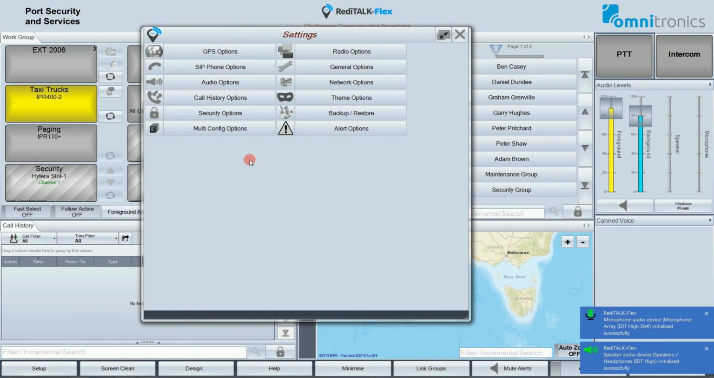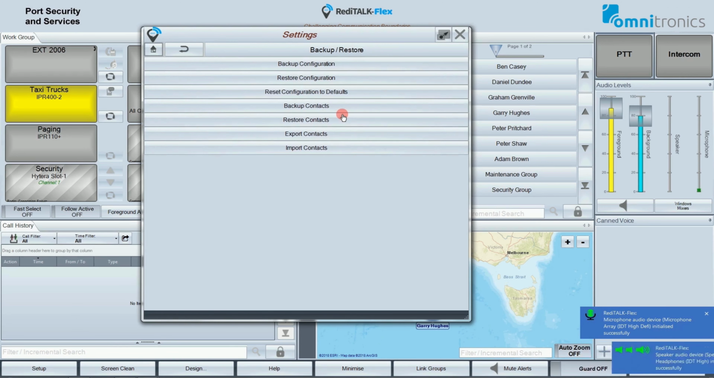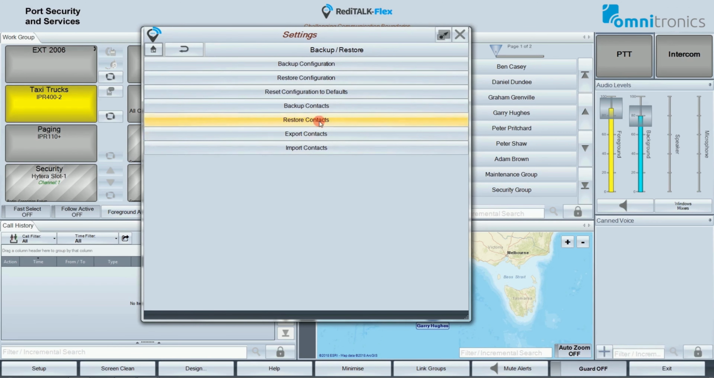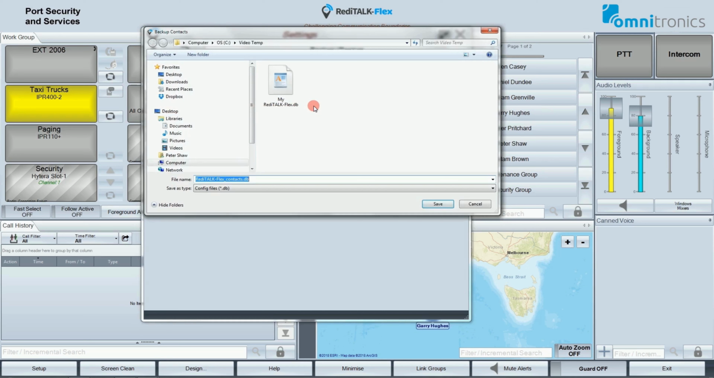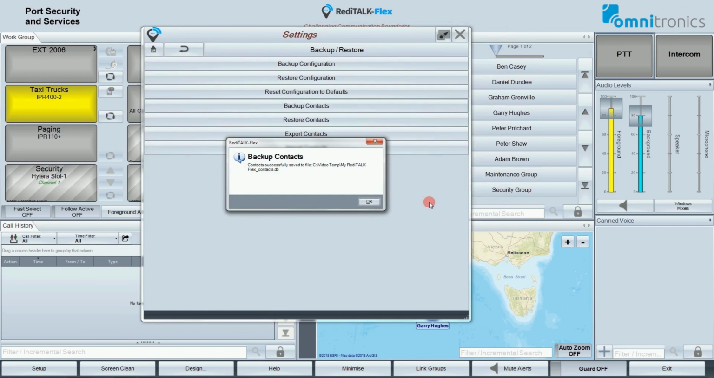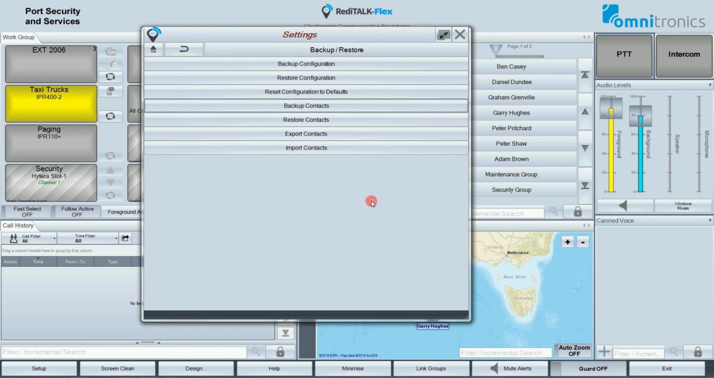Okay, back up to the Backup Restore menu, and the next one we find is Backup Contacts. Now this is going to create a backup file of the contact list in RediTALK Flex. Tap on this option and the Windows Explorer window opens and you can specify the file name and where to save the contact database. I'll just once again go My RediTALK Flex Contacts and click on Save. And then click on OK here.